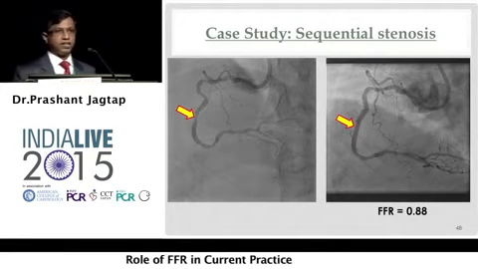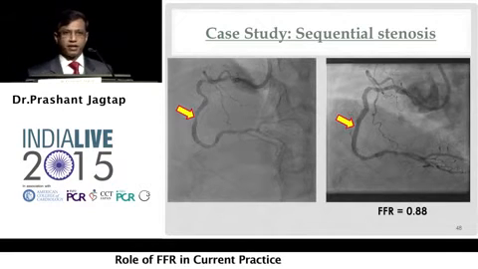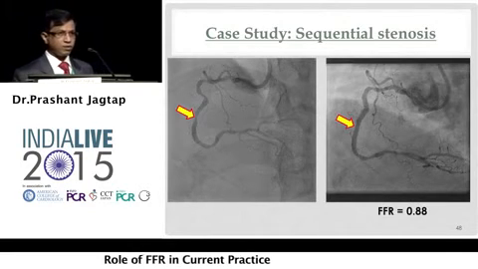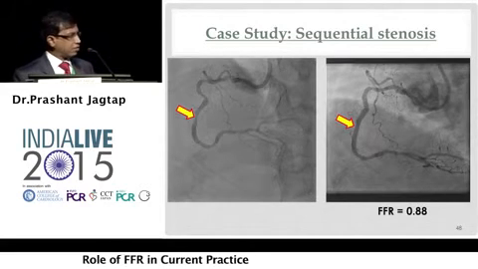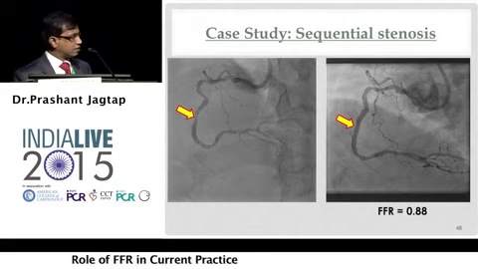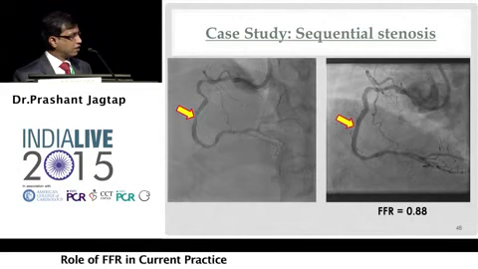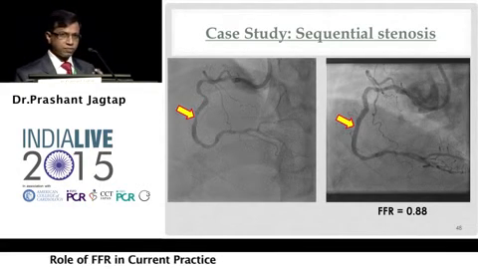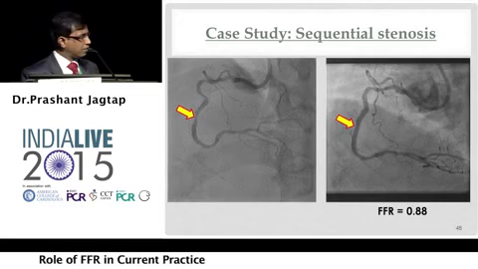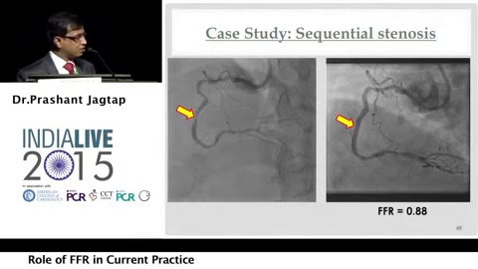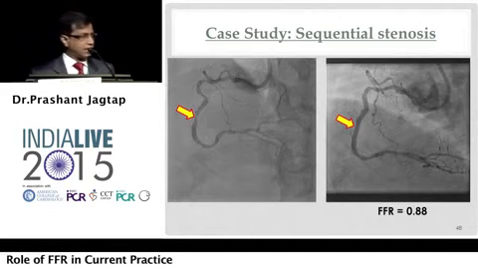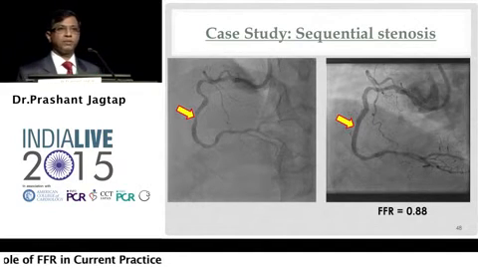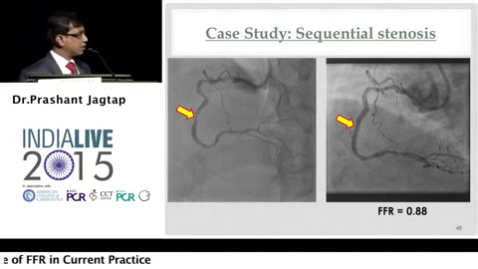Ideally, post-stenting, you should have an FFR of 0.9 or more to give a good, favorable outcome in the long term. This patient, being a diabetic patient with triple vessel disease, with an FFR of 0.88, just goes on to exemplify that the patient probably has diffuse disease, and this is the best we could get. Now, it would be interesting to see how the patient would do in the long run. So I just want to show you that.